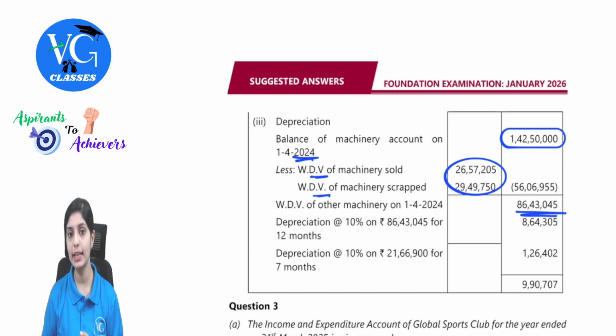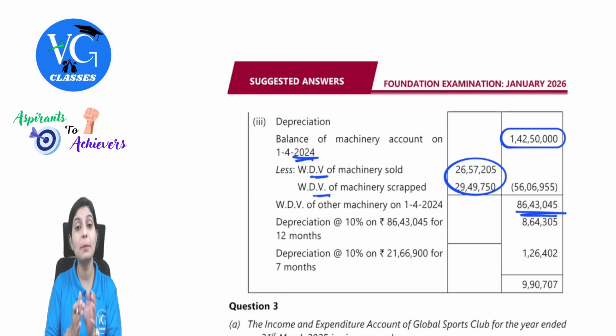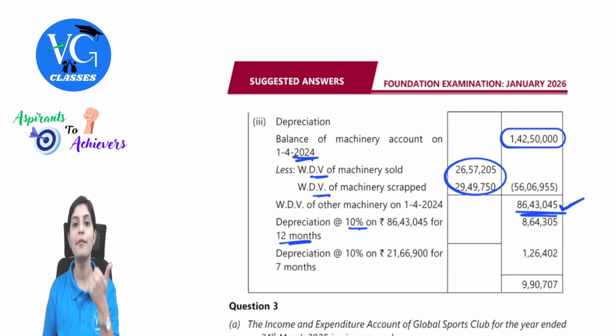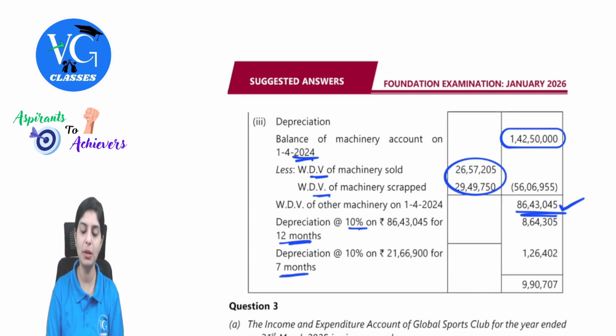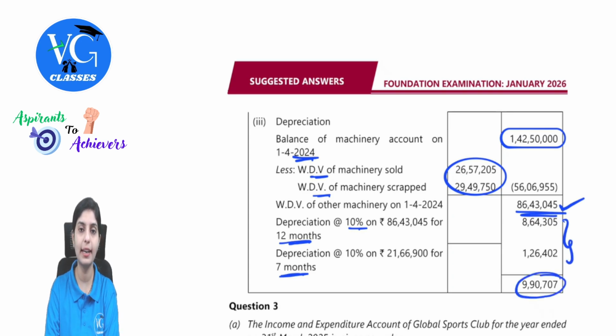86,43,045. Remember one thing, guys, in the current year there was some asset purchased as well, but that was purchased in between the year. For this, there will be depreciation charge for the whole year at 10%. See, for 12 months. And for the remaining asset which was purchased in the current year, it was purchased on 1st September. So 1st September to March: September, October, November, December, Jan, Feb and March. So totally for 7 months we will charge depreciation. Total of these two will be 9,90,707. The entry here will be depreciation account debit to plant and machinery.